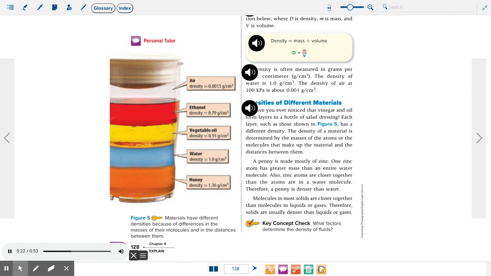A penny is made mostly of zinc. One zinc atom has greater mass than an entire water molecule. Also, zinc atoms are closer together than the atoms in a water molecule. Therefore, a penny is denser than water. Molecules in most solids are closer together than molecules in liquids or gases. Therefore, solids are usually denser than liquids or gases. Key concept check. What factors determine the density of fluids?